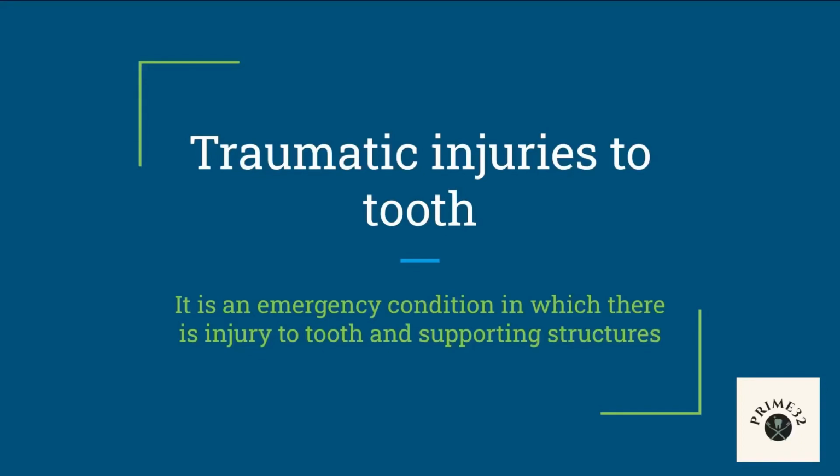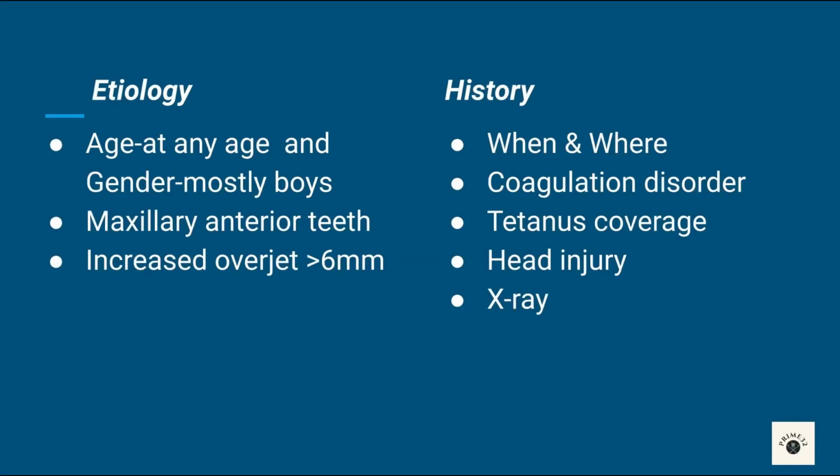Traumatic injuries to tooth. It is an emergency condition in which there is injury to tooth and supporting structures. Trauma to teeth may result either in injury of pulp with or without damage to crown or root, or in displacement of tooth from its socket. When the crown or root is fractured, pulp may recover and survive the injury, but it may sometimes undergo degeneration and ultimately pulp dies. When luxation of tooth occurs, the pulp may survive depending on the violence of blow and degree of dislocation.